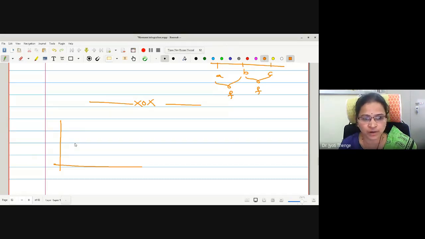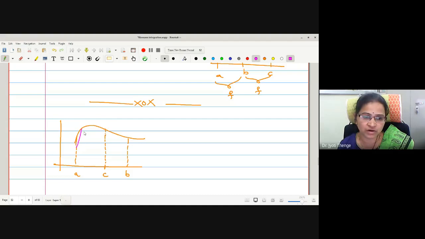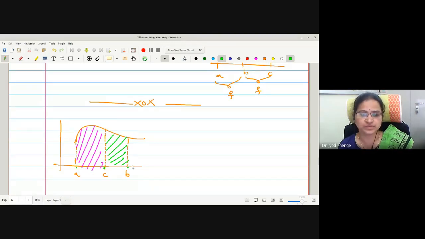Suppose this is the function which we want to check for integrability, and let these be the points A and B. If C is a point in between, what does it mean? Geometrically, integration gives us the area. Therefore, the integral over AB is exactly equal to the area covered under AC added to the area covered under CB.